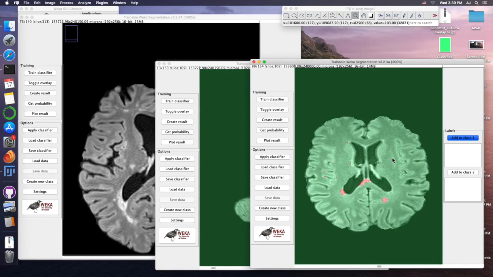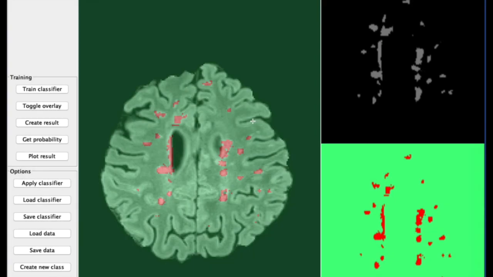This one's moderate. This person has more lesions than the last one, but significantly less than the first here. So on the left, you can see this is the regular FLAIR MRI overlaid with the results from the AI. Down here, you can see the AI's raw results, and over here we can see a radiologist's professional interpretation of those same results.